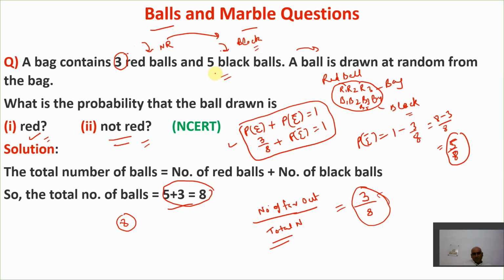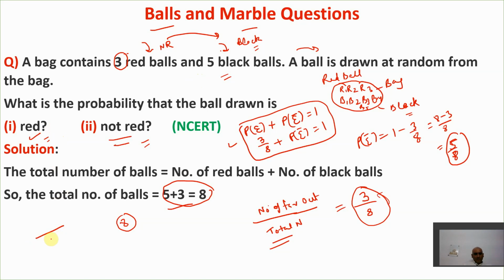Because there are only two types of balls here. So in an indirect sense, they are asking for the probability that the ball drawn is black. So it's very simple again here. Likewise, we found the probability for red. In the same sense, we can find the probability for black.